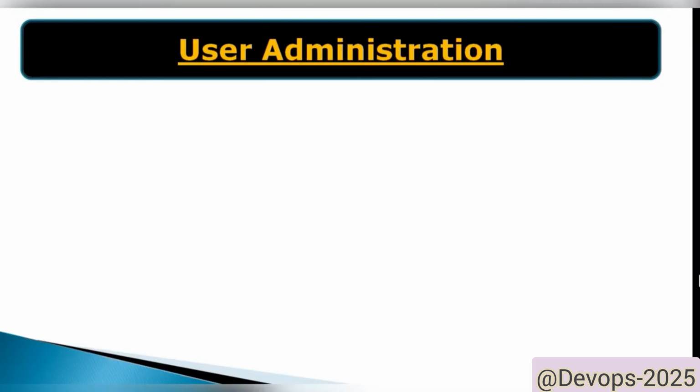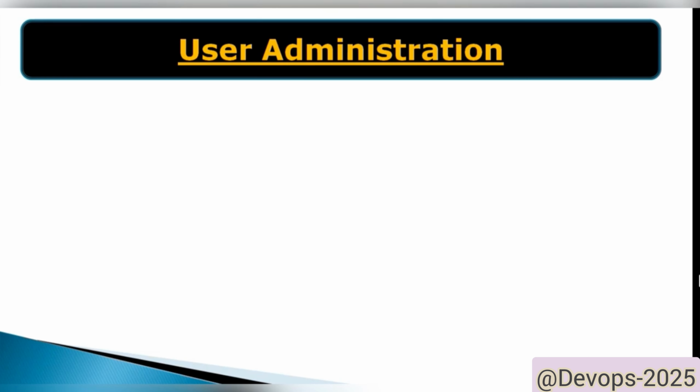Today I would like to share information about the Linux administration part. There are two parts. One is user administration and second one is group administration. Let's cover user administration in this session. So in Linux, a user is the one who uses the system. There can be at least one or more users in a Linux operating system at a time. Users on the system are identified by a username and user ID.